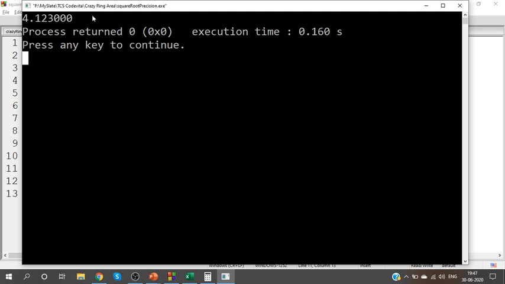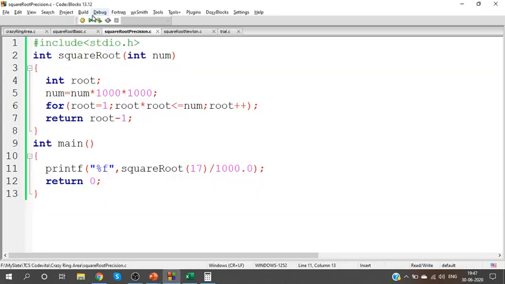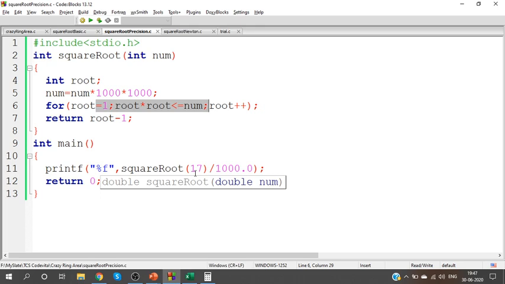So this algorithm works. Of course, I'm not denying it. If you give an input, this will definitely give you the square root. But as you look at it, you can understand that this is a very, very time consuming process. For a smaller number 17, we are increasing 6 zeros and executing till I get that square value. So a minimum of 4000 executions has happened for the number 17, and that too for a 3-digit accuracy.